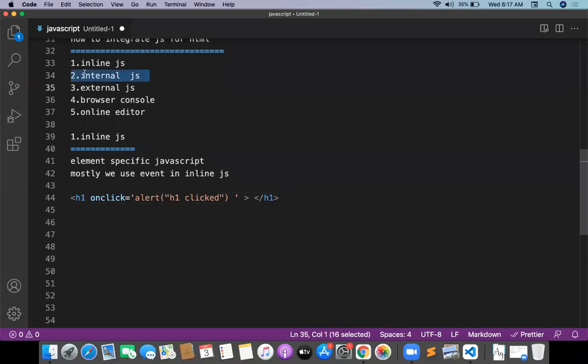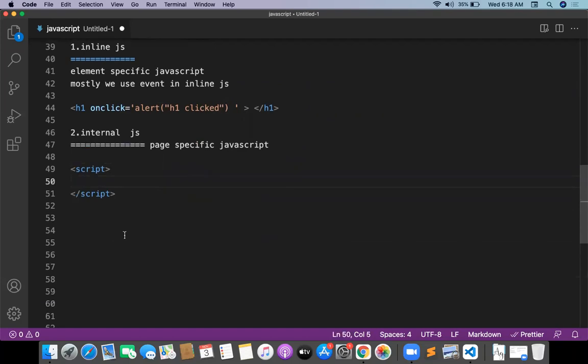Then the second one is internal JS. What is the benefit of internal JS? This is page specific JavaScript. So how do we write page specific JavaScript? We have to write a script tag, script tag open and script tag close. Inside this, I need to write some JavaScript code. Whatever JS code you have, you can provide inside the script tag.